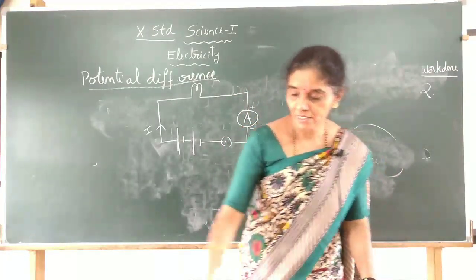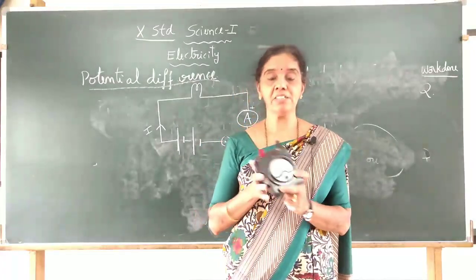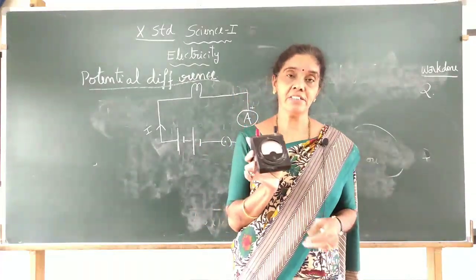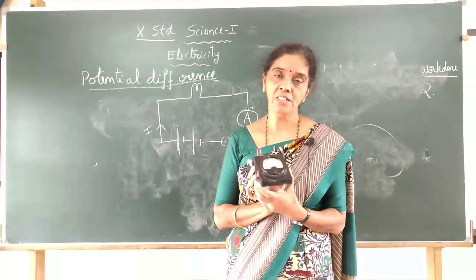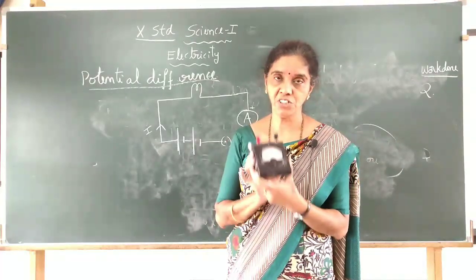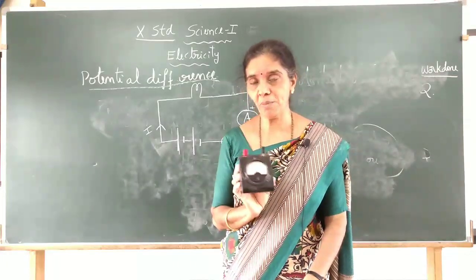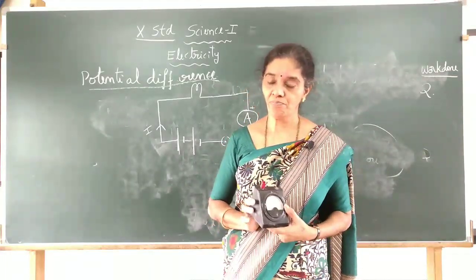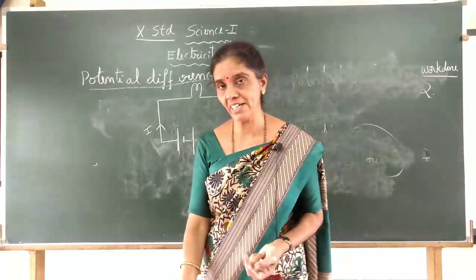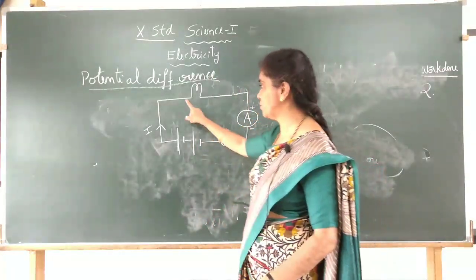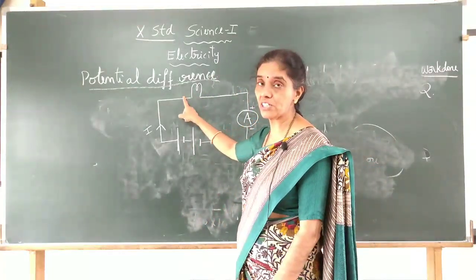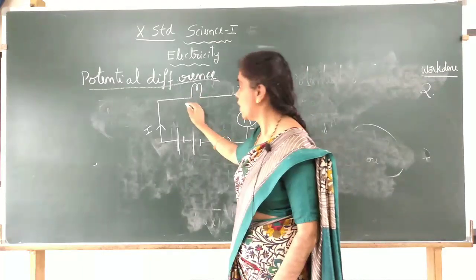And this is the instrument, the voltmeter, used in the circuit to measure the potential difference. It is always connected in parallel. If you want to measure the potential difference across these 2 points of the bulb, how will they connect it?